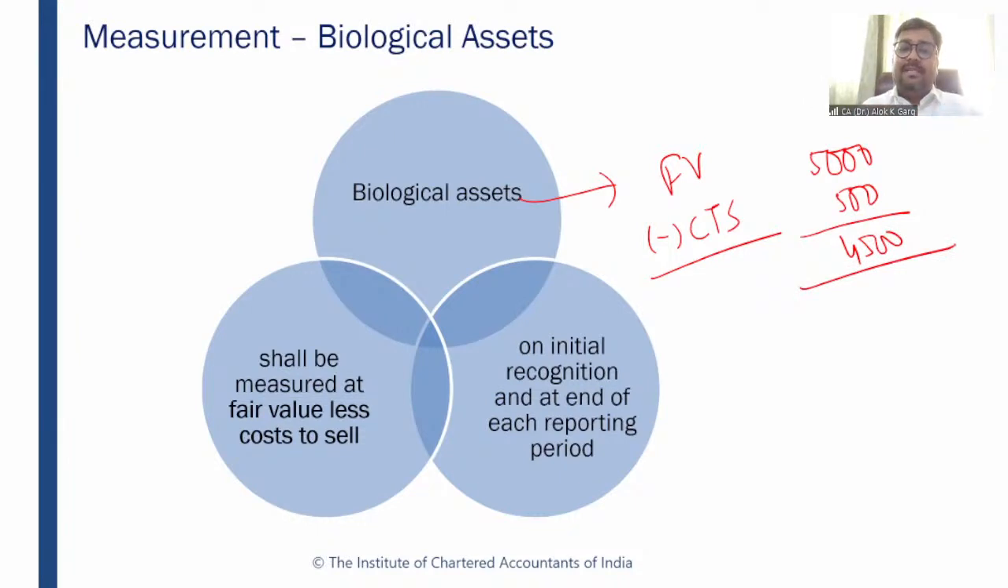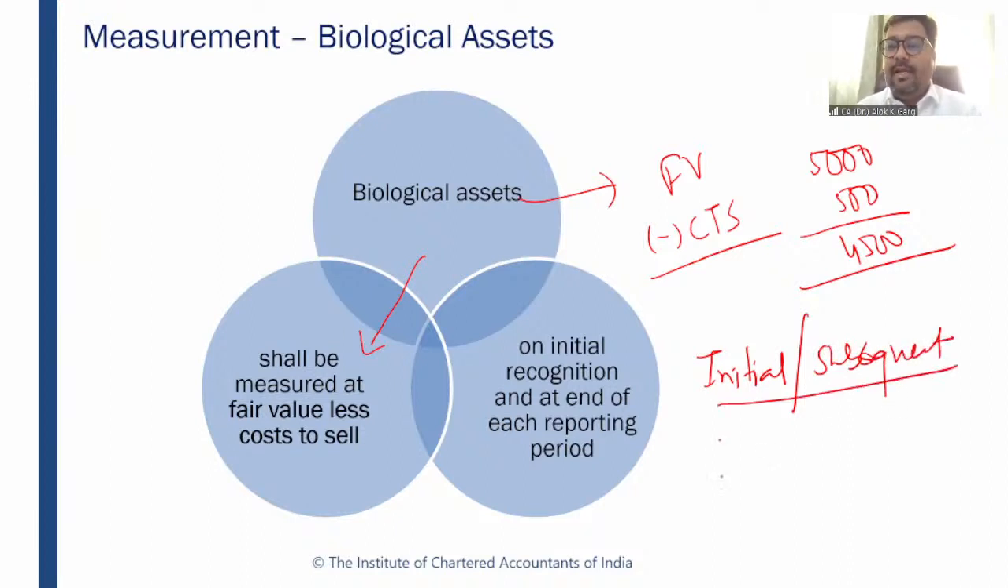So biological assets shall be measured at fair value less cost to sell on initial recognition and at the end of each reporting period. Guys, this is one of the standards where initial recognition and subsequent recognition are on the same model, right? So initial as well as subsequent measurement will be at fair value less cost to sell, right?